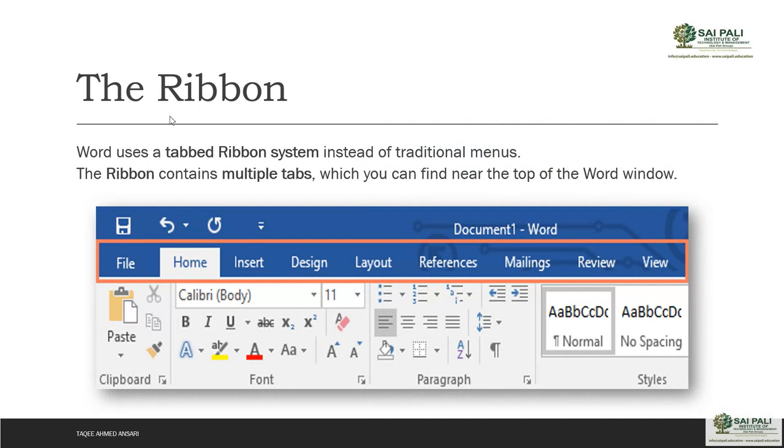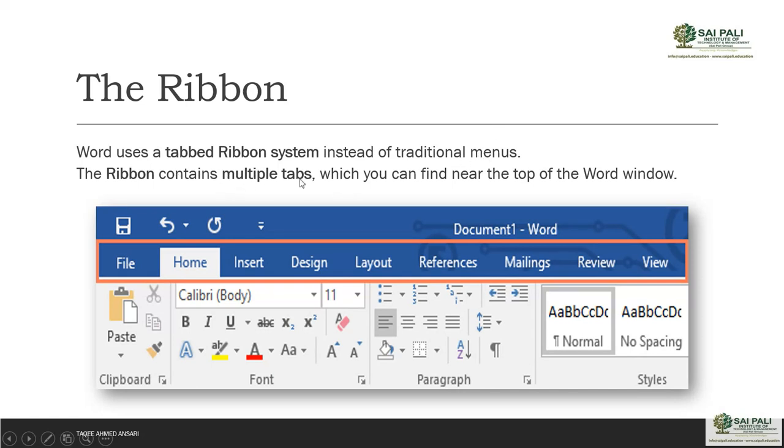Now, first is the ribbon. Word uses the tabbed ribbon system instead of traditional menus. Previous versions had traditional menus. Now it has a ribbon option which has tabs. It is like a tab. Like when you open an internet browser, you will see different tabs. Same as here in the ribbon, you have options, menus in a tab style.